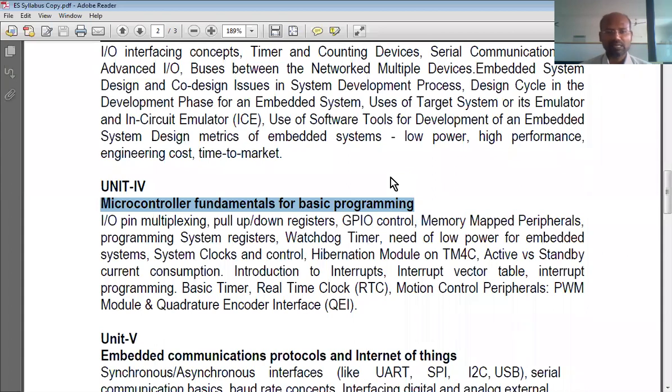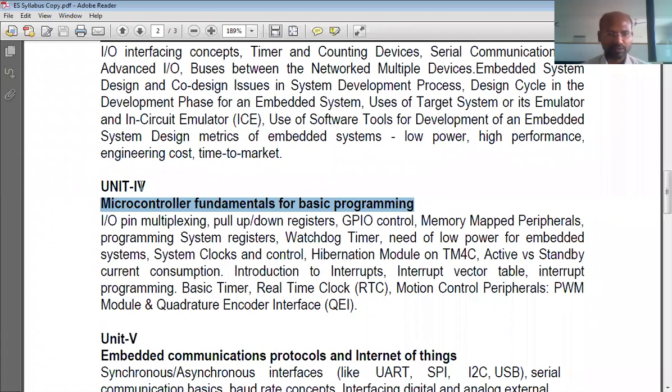In unit 4, we will see the programming itself. Means you have a certain task in your mind, and to realize that functionality, how the programming should be. We will gain the knowledge that is needed to program the embedded microcontroller.